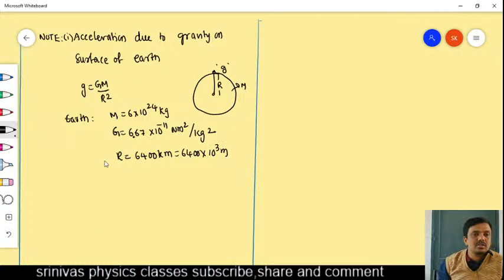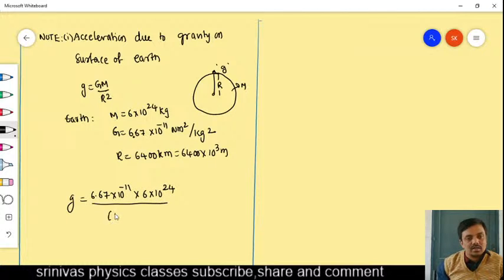Now substitute all these values in the above equation: 6.67 into 10 to the power of minus 11, times 6 into 10 to the power of 24, divided by 6,400 into 10 to the power of 3 whole square. Simplifying, we get the small g value as 9.8 meter per second square.